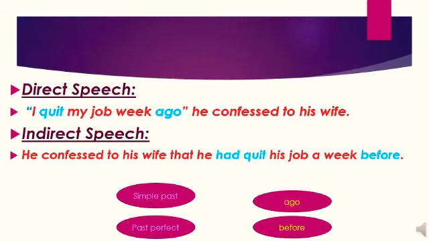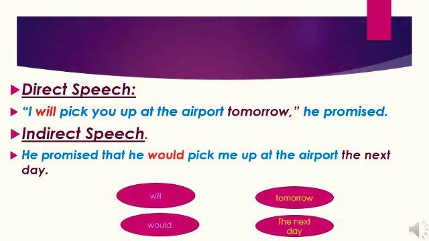Next, last example. "I will pick you up at the airport tomorrow," he promised. This is direct speech. In indirect speech, he promised that he would pick me up at the airport the next day or the following day. Here we see that the modal verb will has been changed to its past form would, and tomorrow has become the next day or the following day. Both are the same meaning. In these ways, we can convert the direct speech into indirect speech. Thank you.